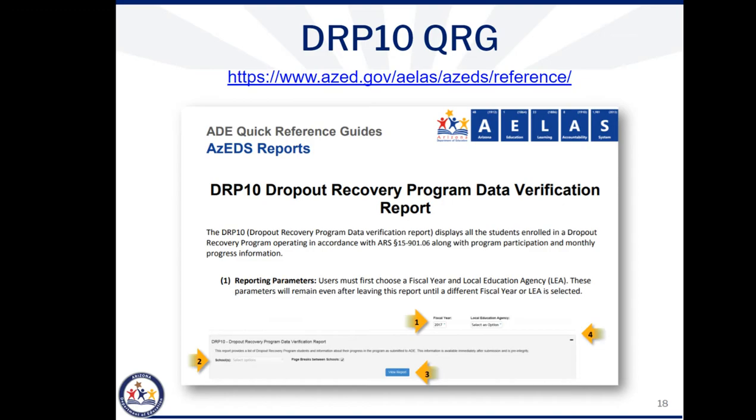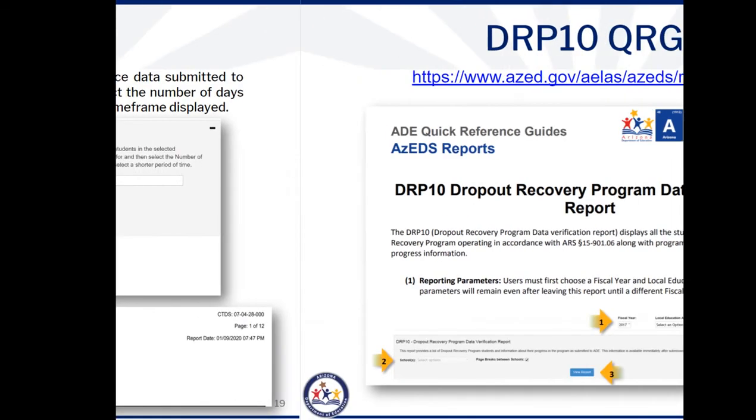The QRG for the DRP-10 defines each field in the report and can help you to understand any integrity errors you see related to your DRP students. It also provides you with a description of the outputs of the report, which is very helpful for new users as there are output fields in this report that you won't see on other AzEDS reports.